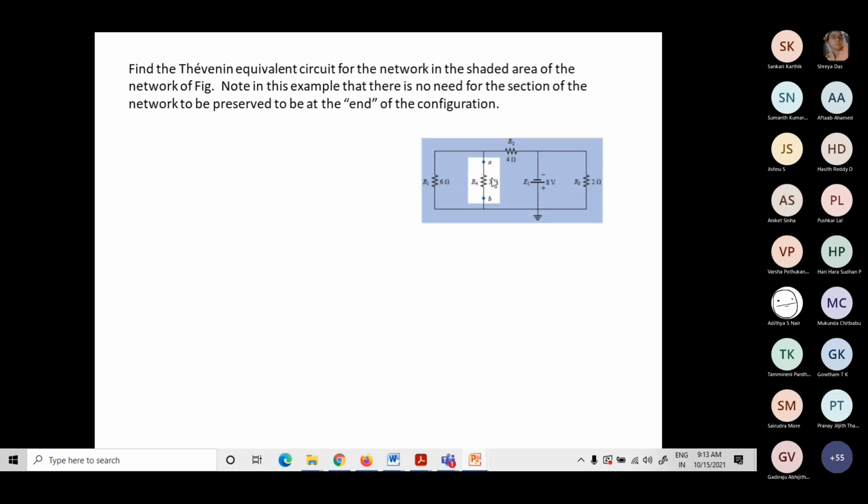Here, normally in these two circuits, we had the load at the end, whereas here it's in the middle of the network. So now, just by removing this, you can solve it easily.